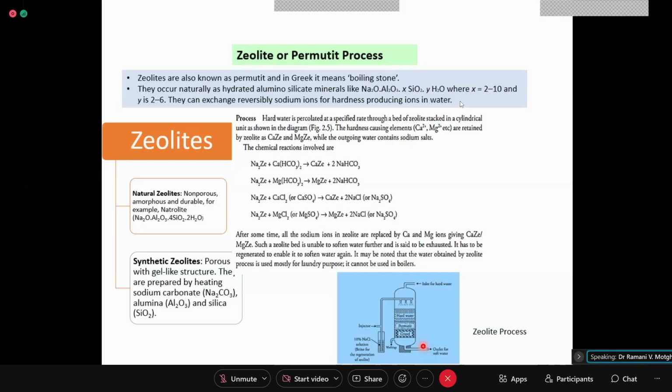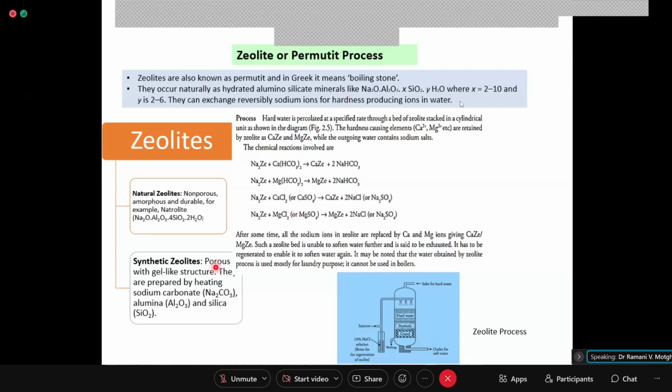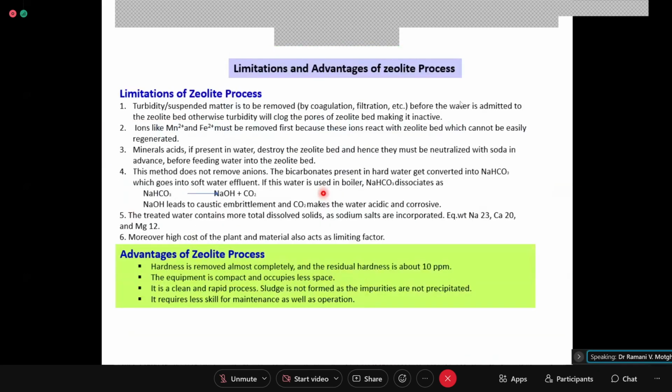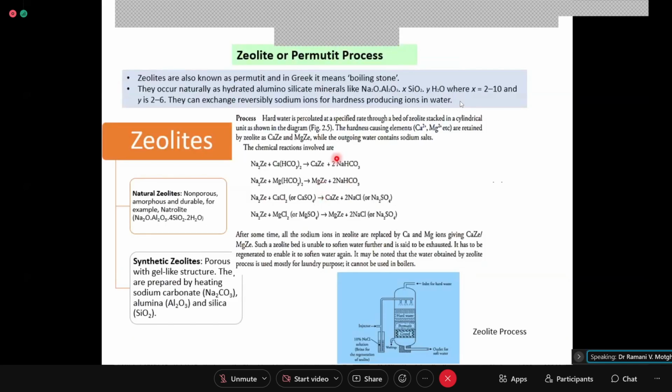Looking into this slide, can you tell me one biggest drawback? Maybe it only exchanges cations, not anions. Yes, that is the very first drawback. It is exchanging only cations and it is not able to exchange anions. So now we will see various disadvantages of zeolite process. One is very apparent, very clear: it can exchange only cations and the anion part is not removed.